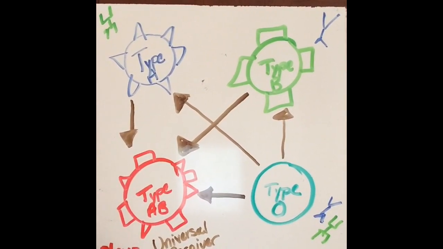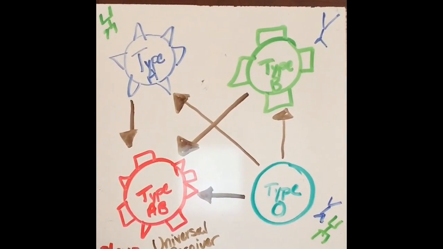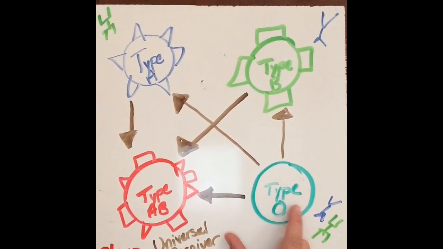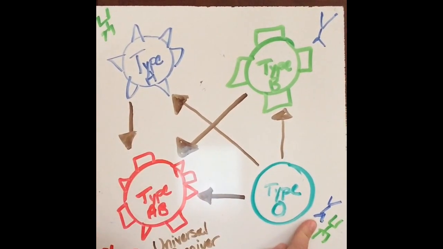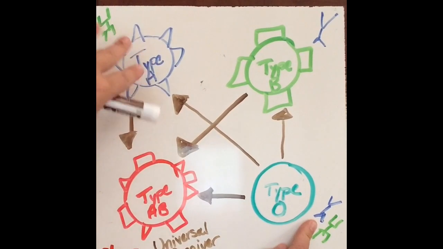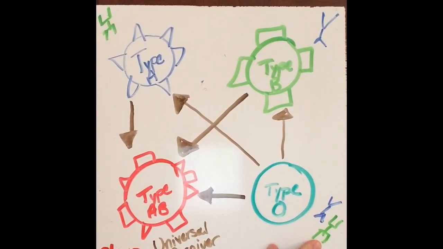So now let's take a look at O. Since O can give to everybody right now, let's see who O can take from. So who could give blood to type O people? Well, type A can't because look, they have antibodies here. That would cause clumping. So that's a no-go. Type B can't give to them because they have B antibodies, and so it'll cause clumping.